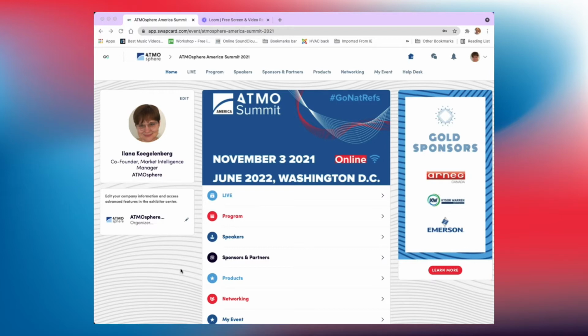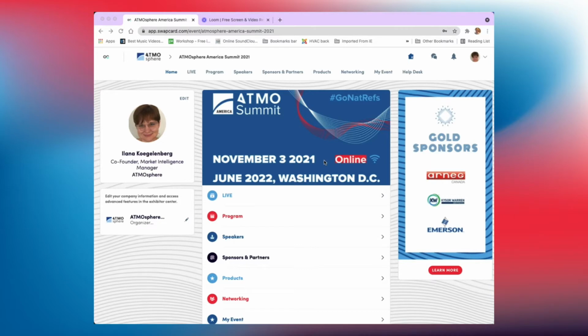The platform will be available for everyone that is registered for the event, and you will receive an email that gives you all the details of how to log in. The platform has great features to network with other attendees, speakers and sponsors, as well as a host of information that you can use during the event and after. So let's get into it.